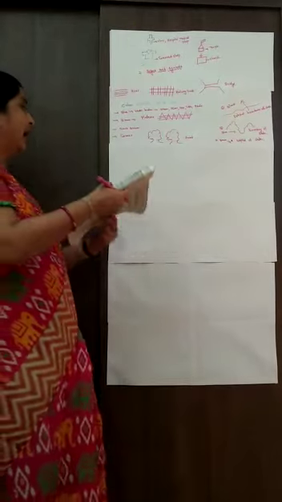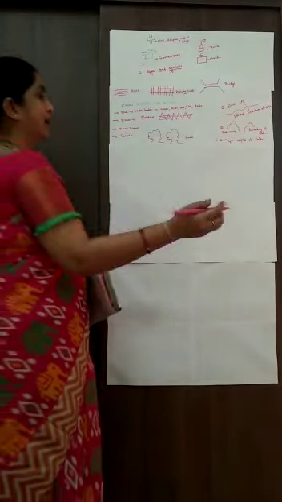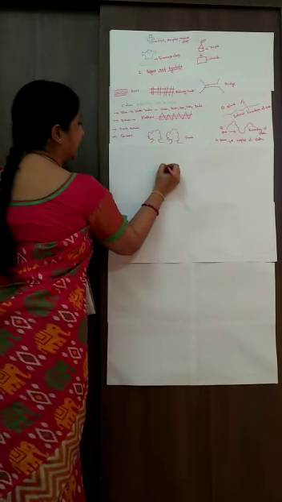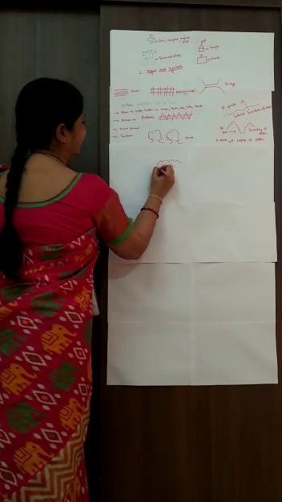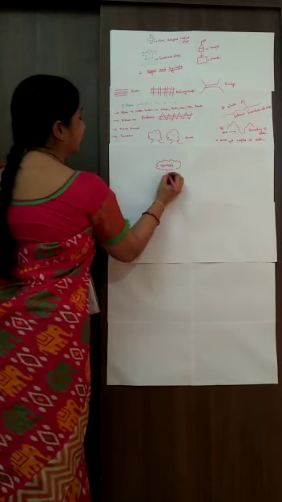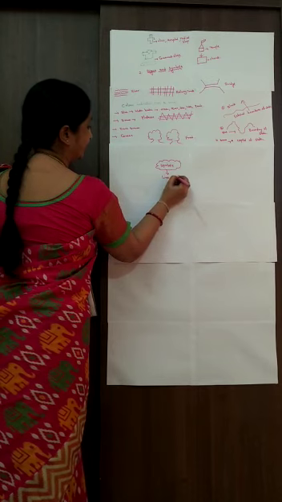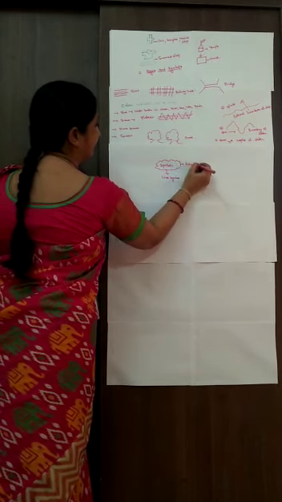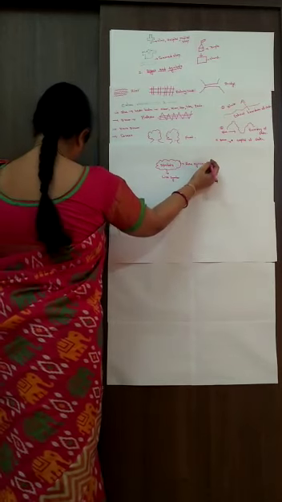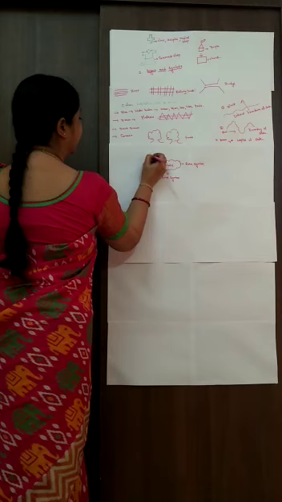Now again here they are telling there are 3 symbols. Let us study the different symbols. There is a line symbol, area symbol and the point symbol.